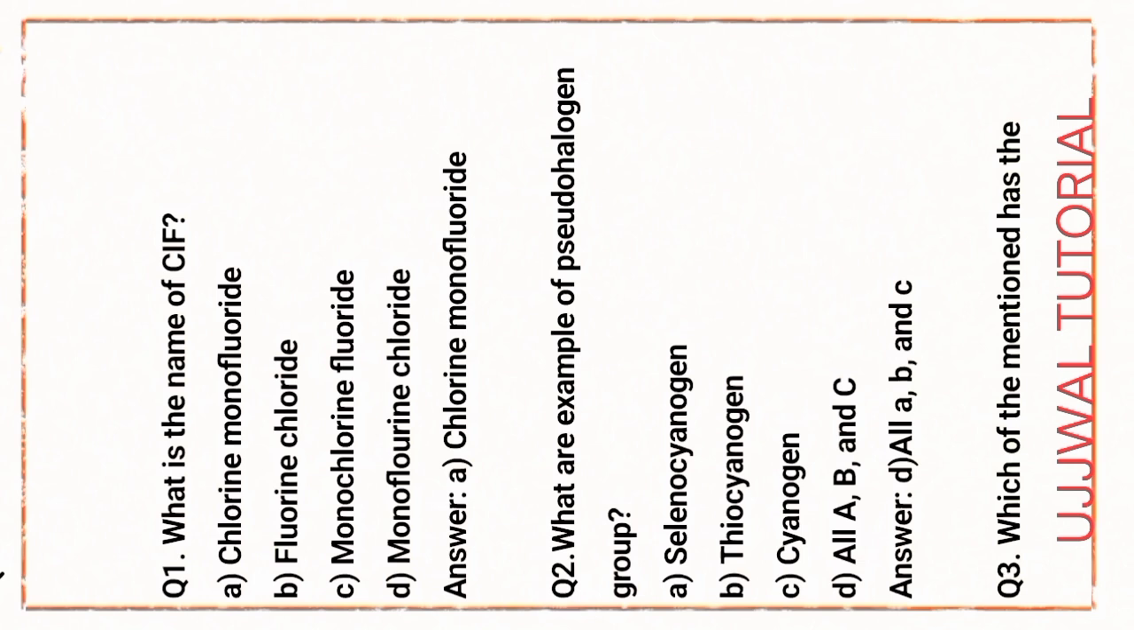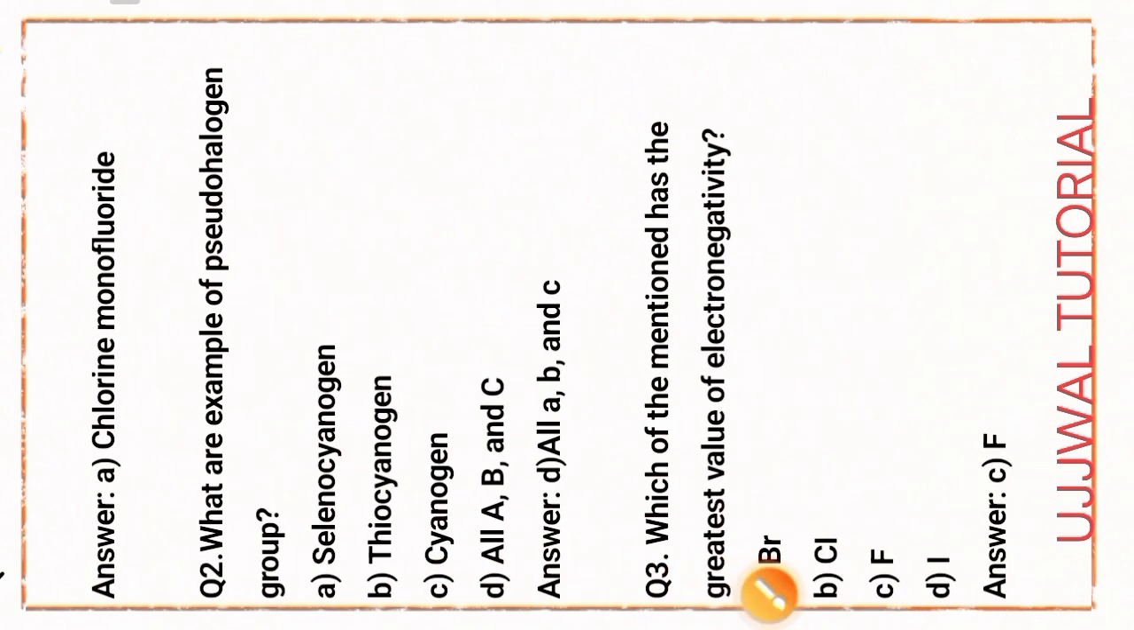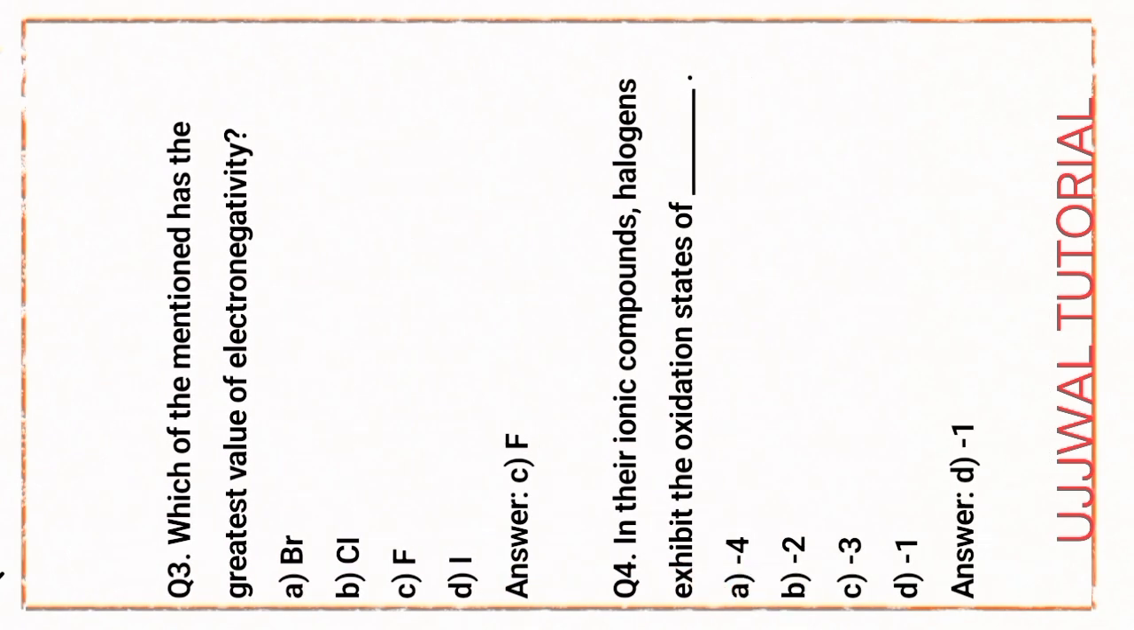That is the pseudo halogen group: selenocyanogen, cyanogen. Next, question number 3. Which of the mentioned has the greatest value of electronegativity? Option C, that is fluorine. Next, question number 4. In their ionic compounds, halogens exhibit the oxidation state of -1. Option D is the right answer.